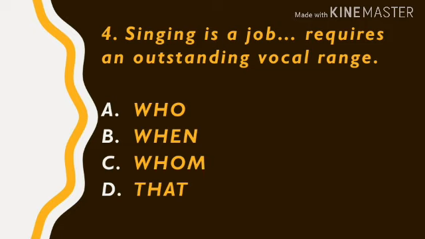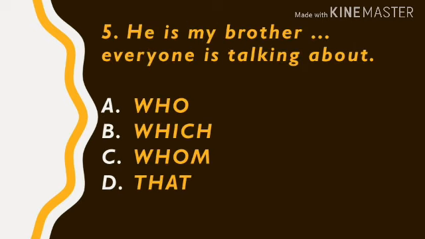What's the answer? The answer is D. That. Next, number 5. He's my brother, blah blah blah, everyone is talking about. What's the answer? The answer is C. Whom?